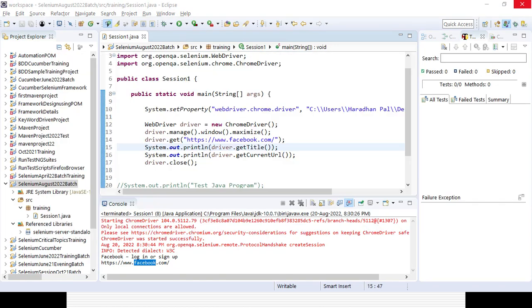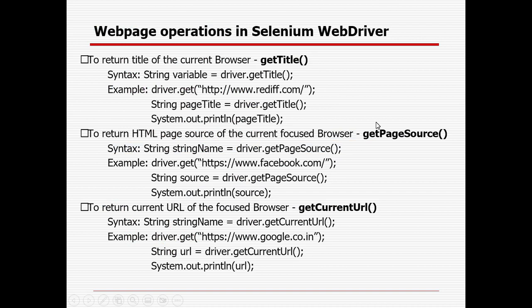So that is a different objective. Page source means you can get the source of the page. In the same way you can also use it. If you want to store it in some string, you can use it and then you can print it out.